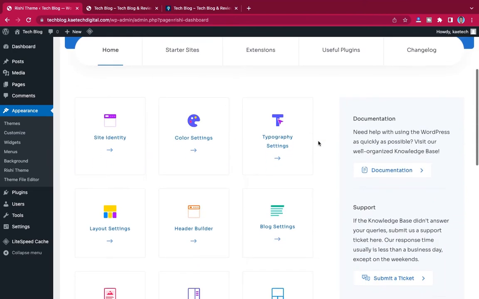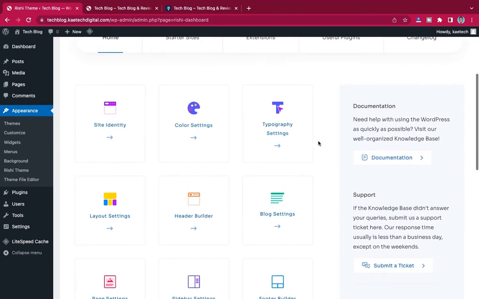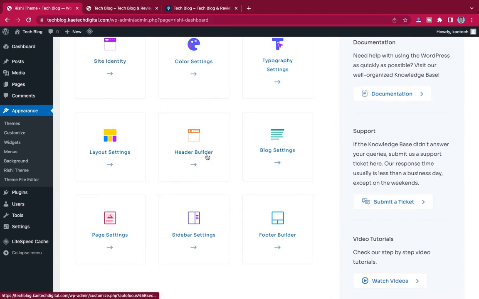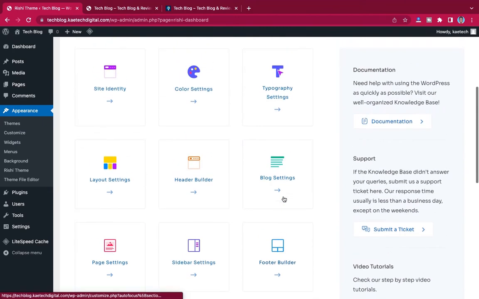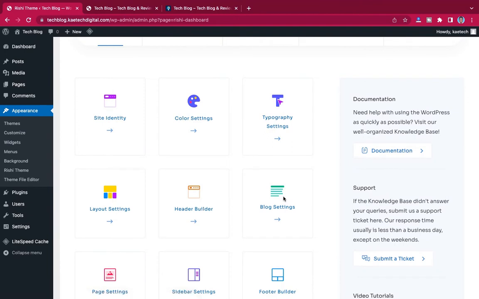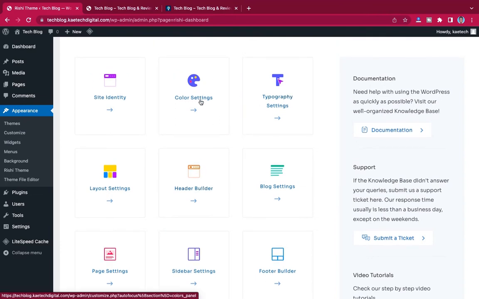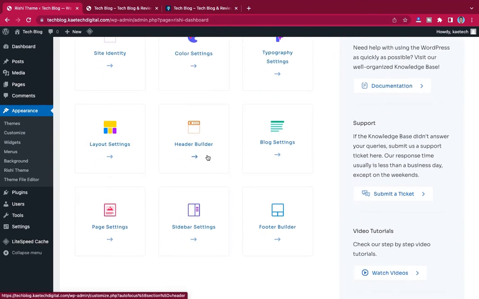Now as you can see over here, this is the home page of the theme. So you find everything. You can customize the site identity, the color, the typography, the layout settings, the header builder, the blog, the page settings, the sidebar, and then footer. Now this all comes for you for free, and it's so amazing because some of these things like the header builder, and sometimes even the typography and the color, you have to pay for. It's mostly in the pro version, but this theme gives it to you for free.